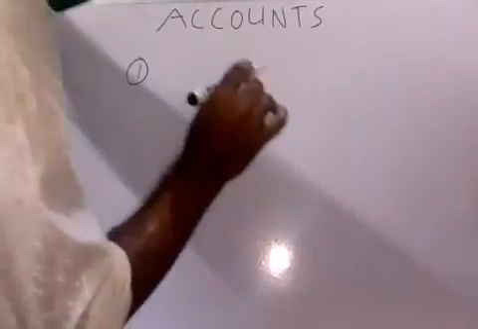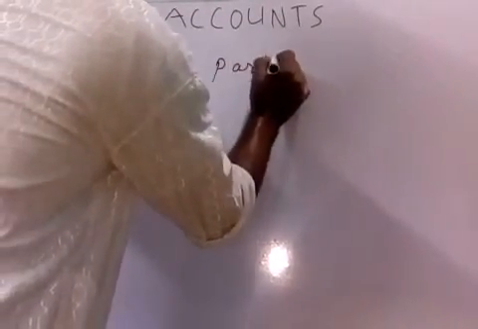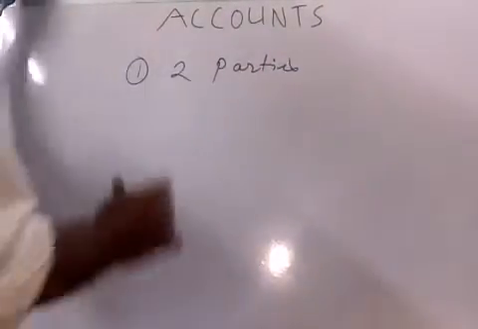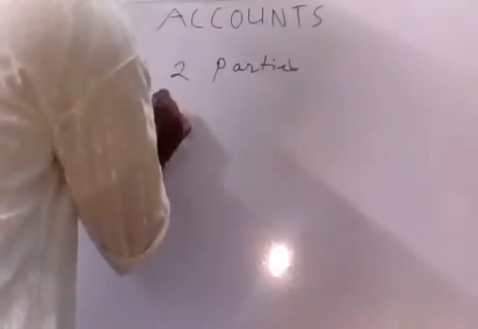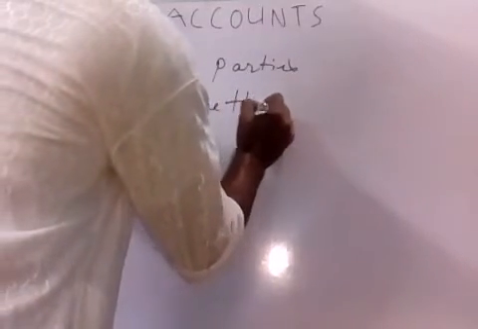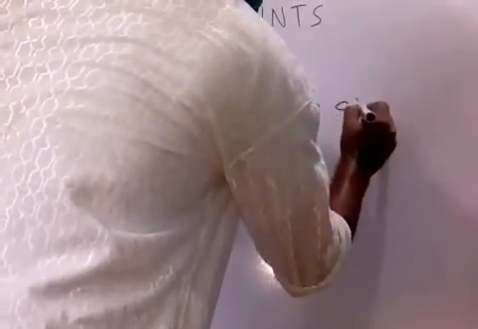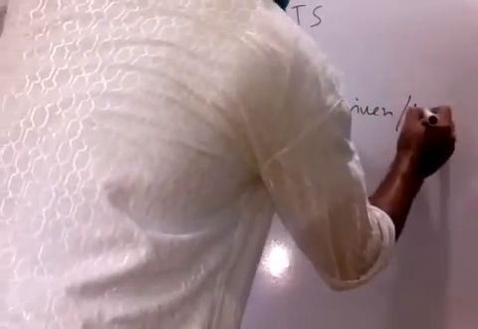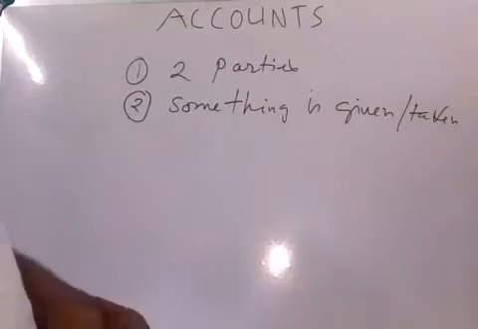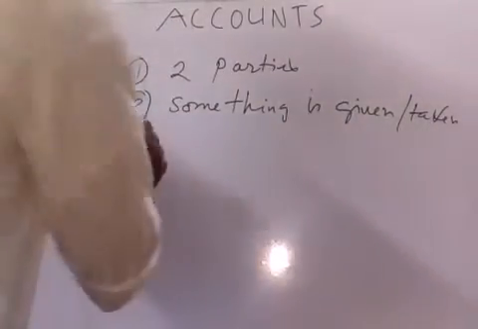there must be two parties. Number two, something is given or taken. Number three, it's measured in terms of money.